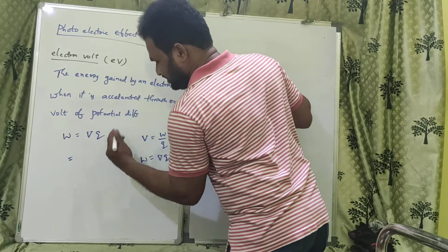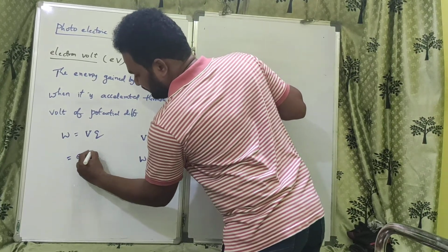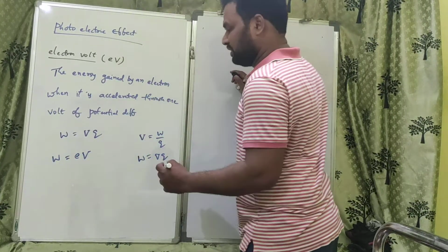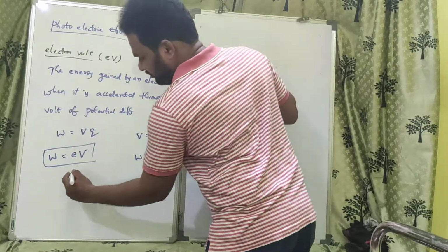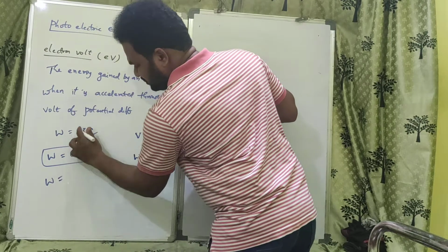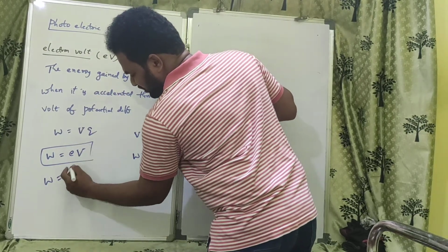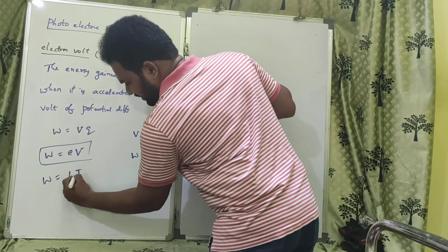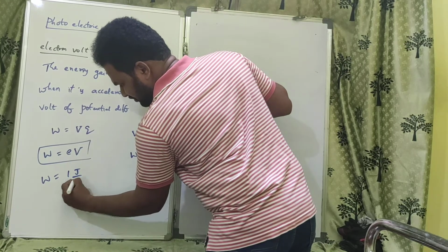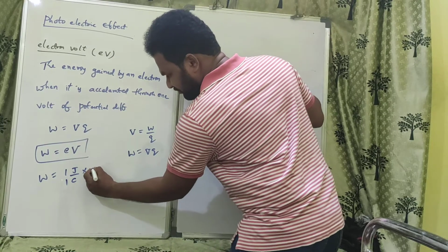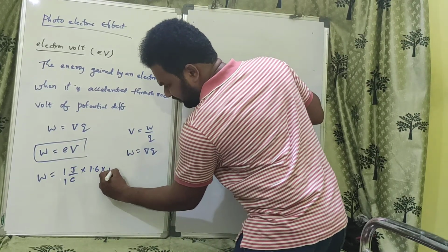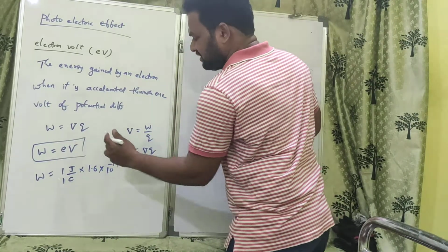Q means charge of electron, so W is equal to eV. Right? Electron volt. So 1 volt is equal to 1 joule by 1 coulomb, and 1 joule by 1 coulomb times 1 coulomb, with the electron's charge, means 1.6 into 10 to the power of minus 19.